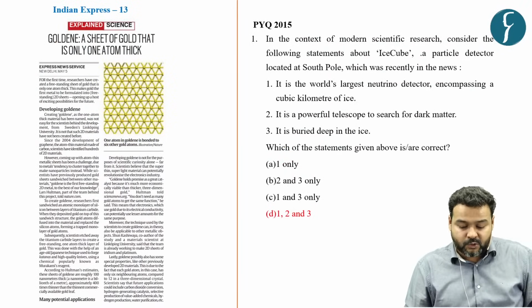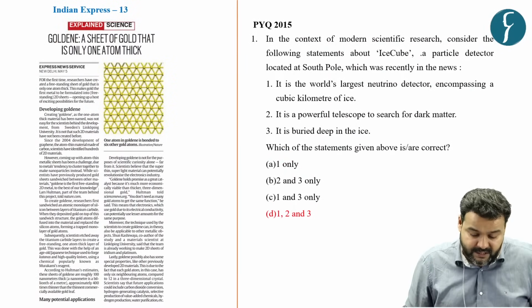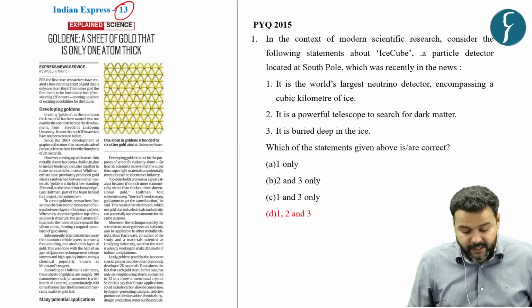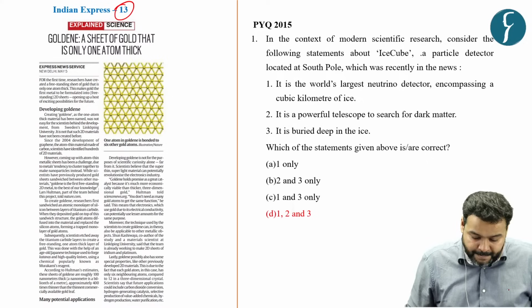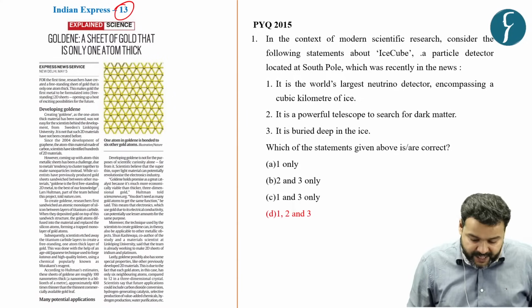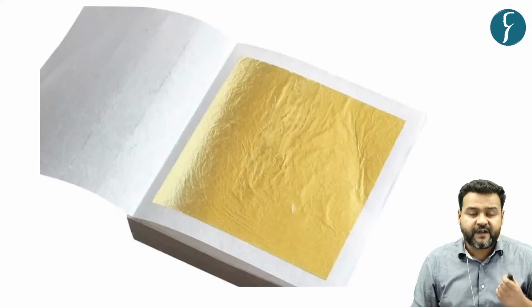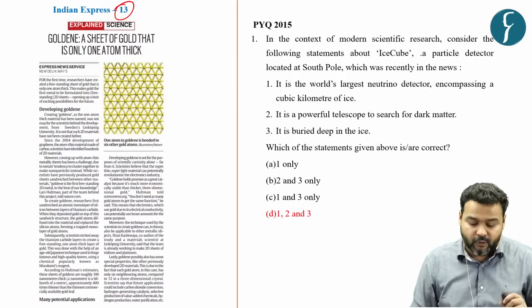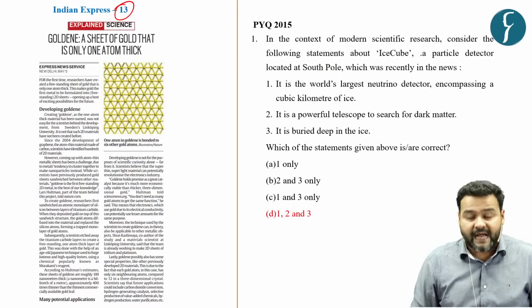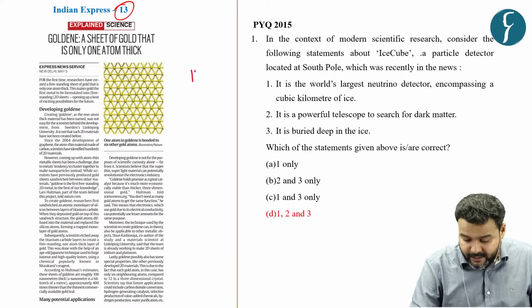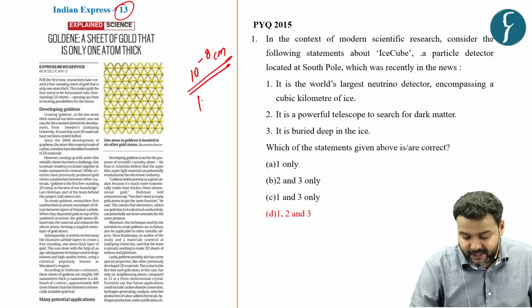That brings us to the last topic of today's session, which is based on a news article which featured on page number 13 of the Indian Express newspaper. Researchers in Sweden have found a freestanding sheet of gold that is only 1 atom thick, that is 10 to the minus 8 centimeter.